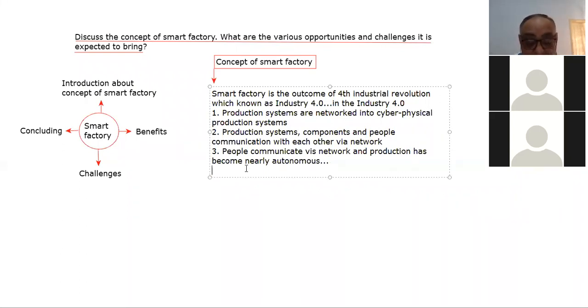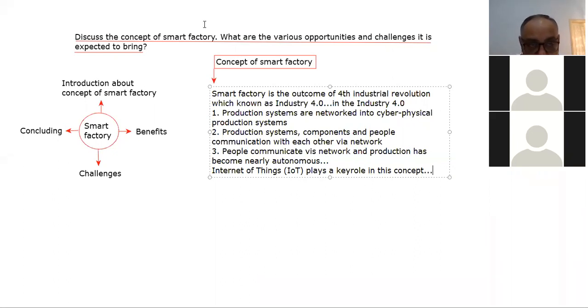So next, you can say that the Internet of Things, which is called IoT, plays a key role in this concept, right?